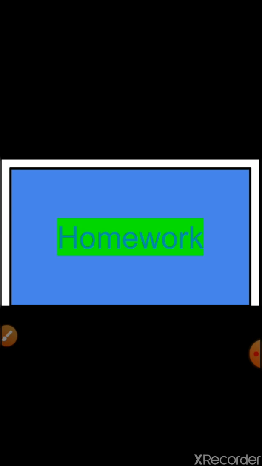Now, children, after the hardware and software, I hope you all understand about the computer. At last, children, I will give you some homework. Take your pen and pencil. The questions and answers which I have given, you write all the work in your rough notebook.